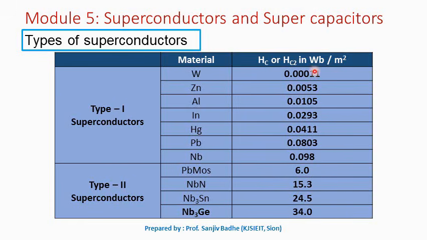So because of the small value of critical field, type 1 superconductors are called soft superconductors, because superconductivity can be easily destroyed by applying a small magnetic field, and type 2 superconductors need a large magnetic field in order to destroy the superconductivity completely. So type 2 superconductors are called hard superconductors.